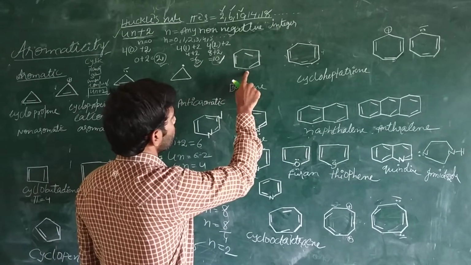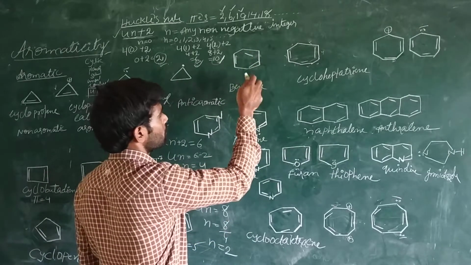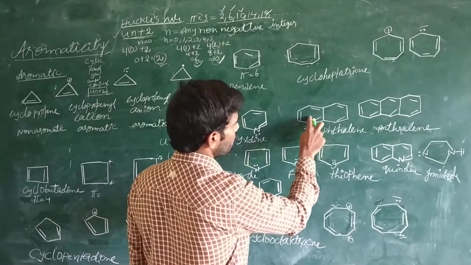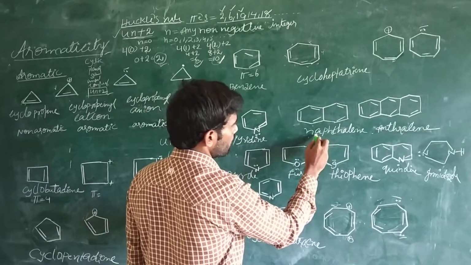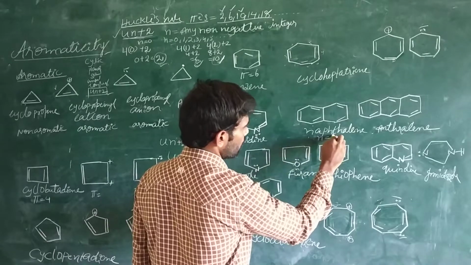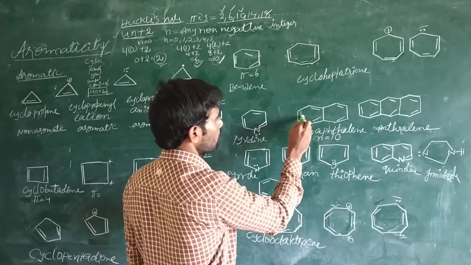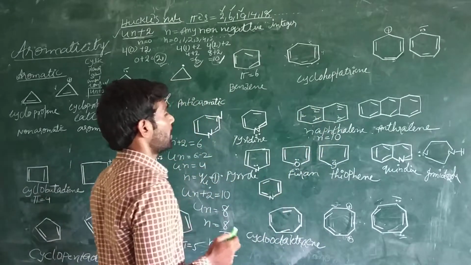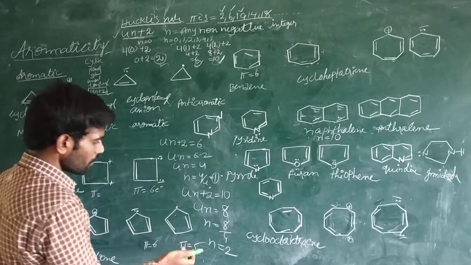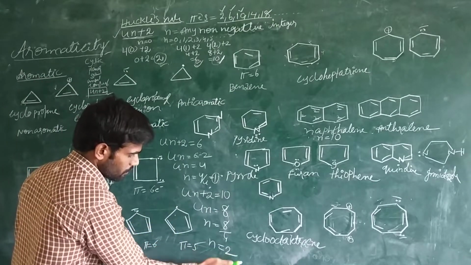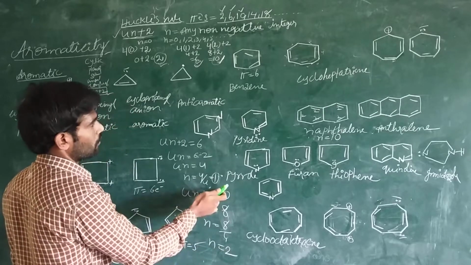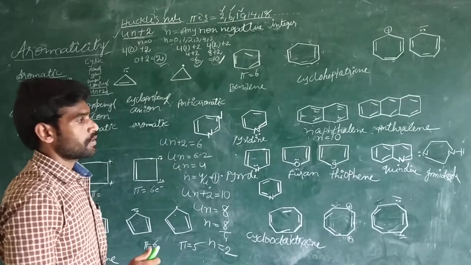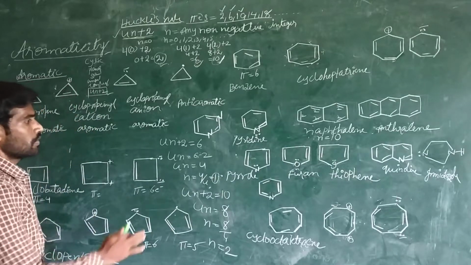Benzene can accommodate 6 pi electrons. And naphthalene, which contains 2 benzene rings, can accommodate a total of 10 pi electrons: 2, 2, 2, 2, and 2. Like that, we can cross check. If 1 ring, it can accommodate 6 electrons. If 2 rings, it can accommodate 10 electrons. Like that, we can cross check the Hückel rule.